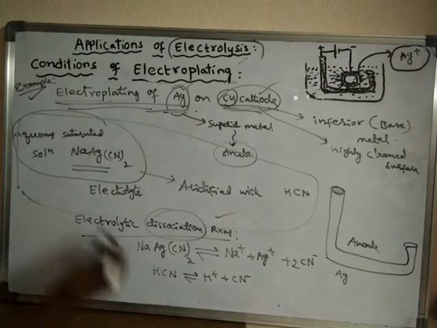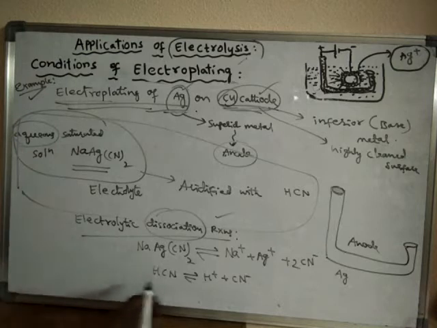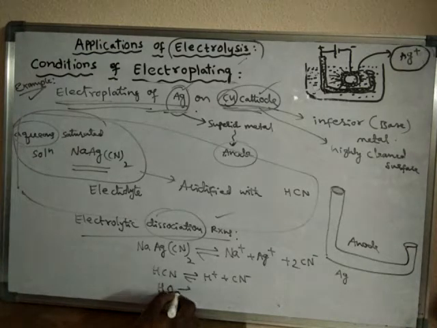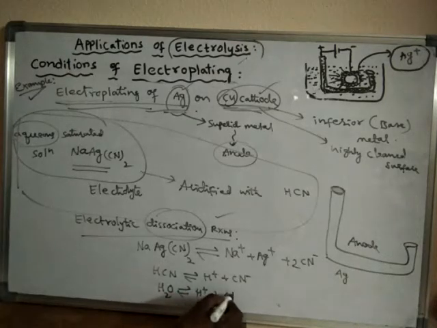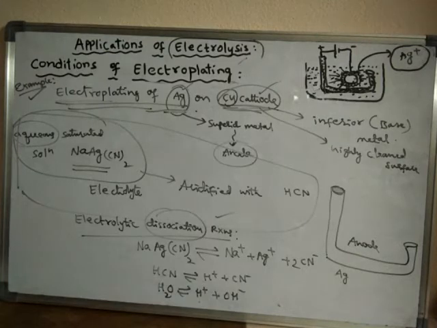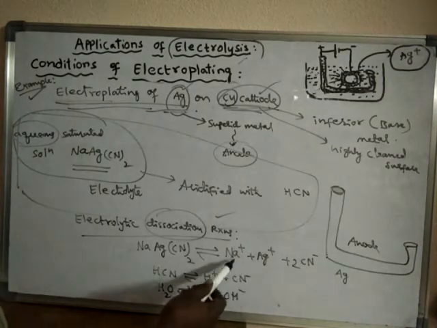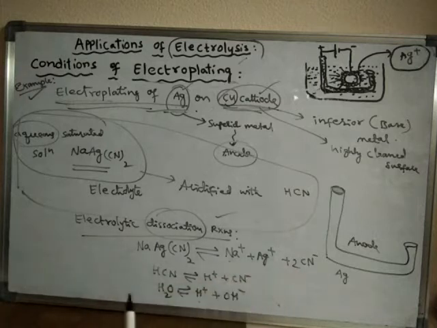And water is present because it is an aqueous solution, and that water also breaks down into H plus ions and OH minus ions. So all these ions, sodium ions, silver ions, cyanide ions, hydrogen ions, and OH minus ions, are present in the electrolyte.